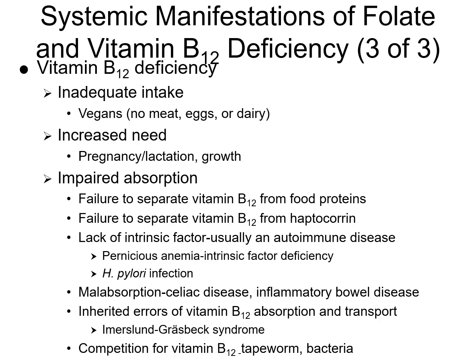Could also be from an infection with Helicobacter pylori, or H. pylori, and it can interfere with absorption. Malabsorption syndromes can also be a cause, such as celiac disease and inflammatory bowel disease. We also have certain inherited disorders that can affect vitamin B12 absorption and transport, such as Ehlers-Danlos syndrome. We also could have something where they're competing for vitamin B12, like certain parasites such as a tapeworm, or certain bacterial infections that can compete for your vitamin B12.